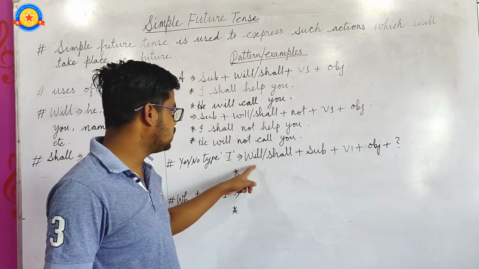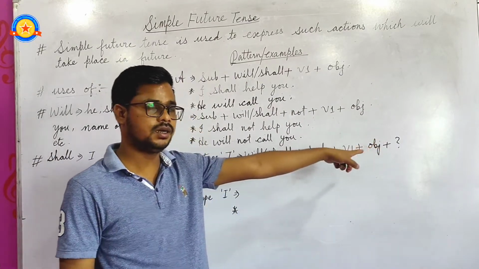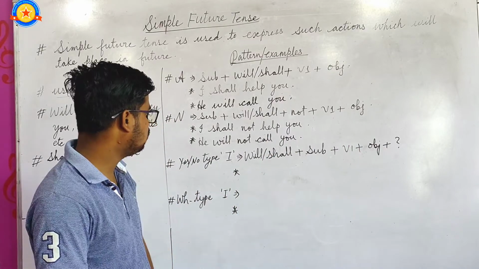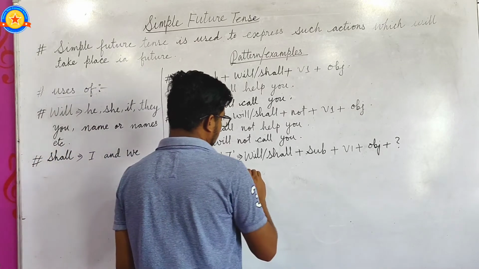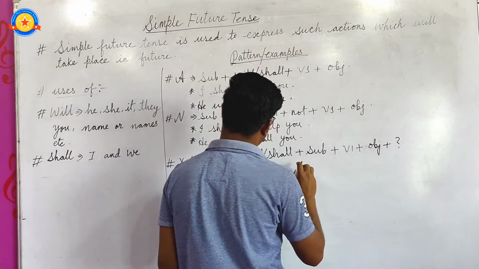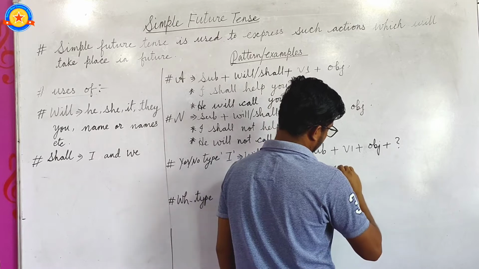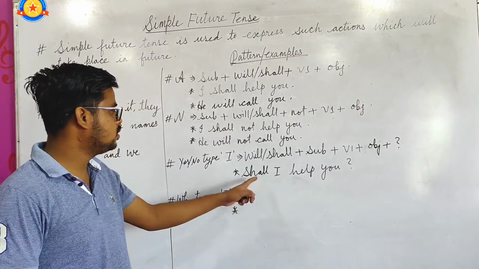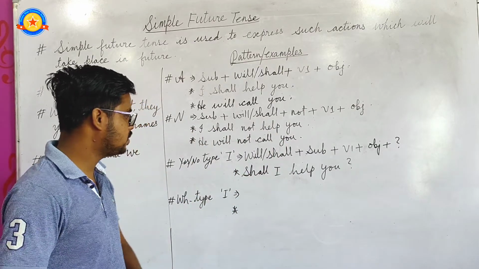Will or shall plus subject plus verb first form plus object plus question mark. Its example is: Shall I help you? At the end of the sentence, a question mark. Shall I help you is a yes-no type interrogative sentence.